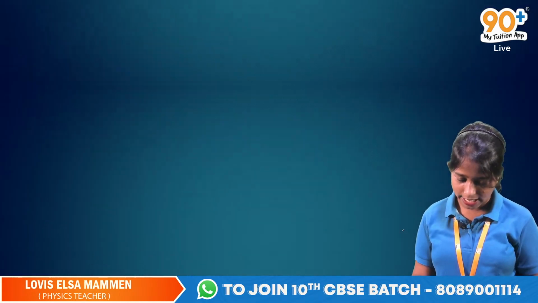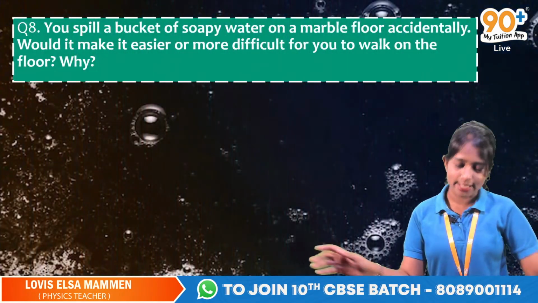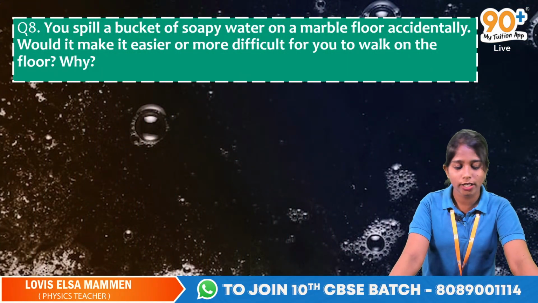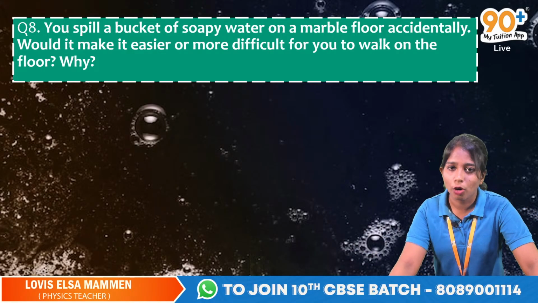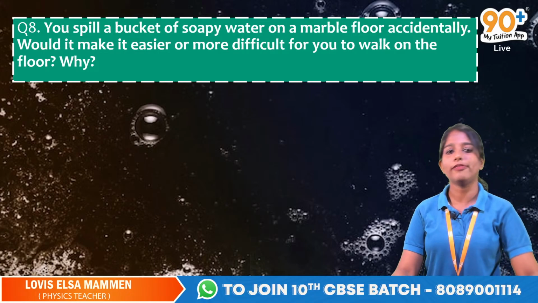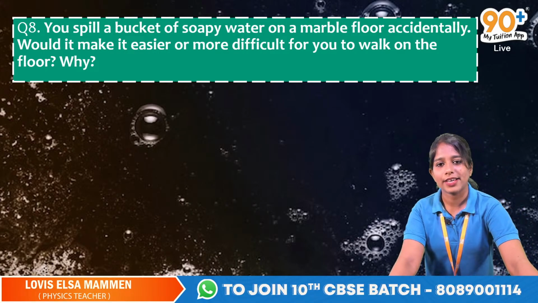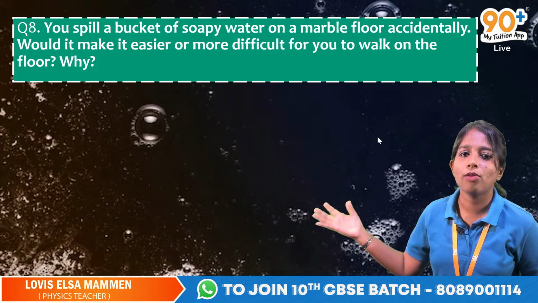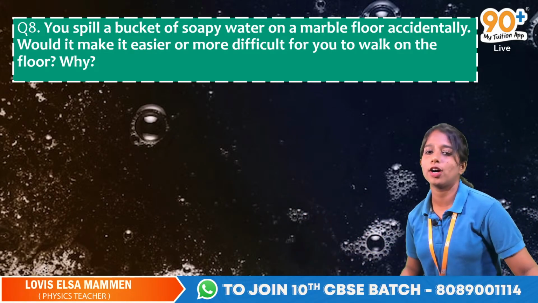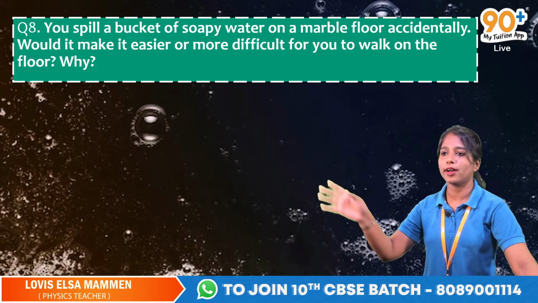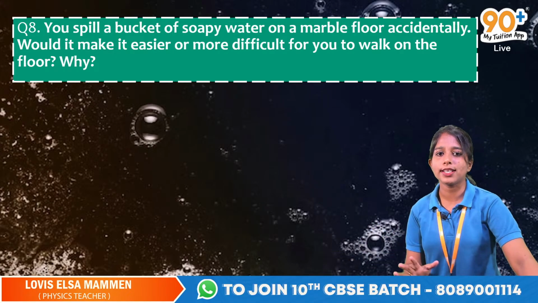So here comes the next question. You spill a bucket of soapy water on the marble floor accidentally. Would it make it easier or more difficult for you to walk on the floor, and why? Very simple. You have a bucket of soapy water, and while walking a little, the bucket gets spilled. So the soapy water is on the floor now, lying on the marble floor. So the question is just this.